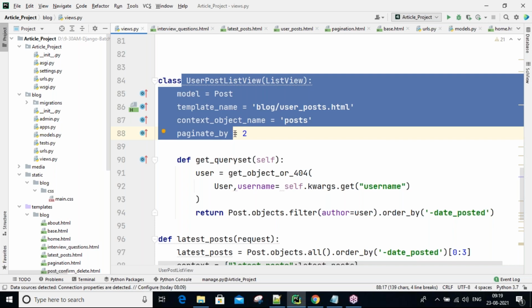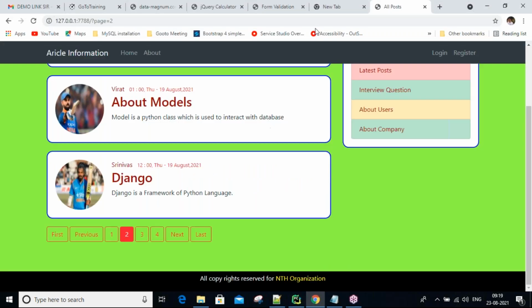You can download them and save them in your location, and whenever you want, you can refer to them. Okay? So, any other questions?